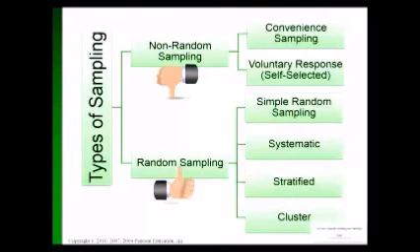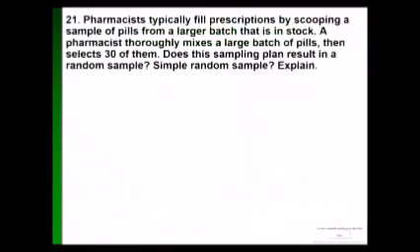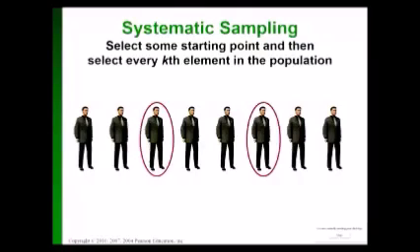Systematic is when you just start at some point and count by multiples of something. I'm going to pull every fifth wheel off the assembly line and check it. If I'm just counting by multiples of 5 or counting by multiples of anything, that's random because all the wheels were on the assembly line to begin with. But once I applied a method of choosing every fifth one, it's not simple random.